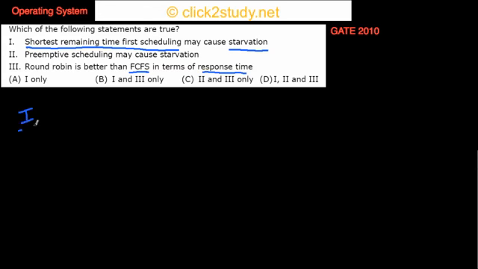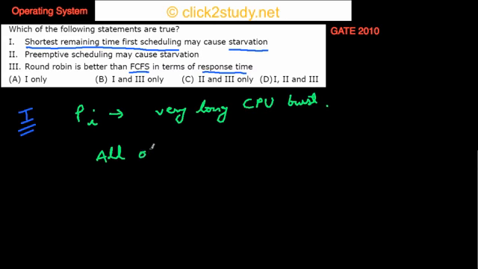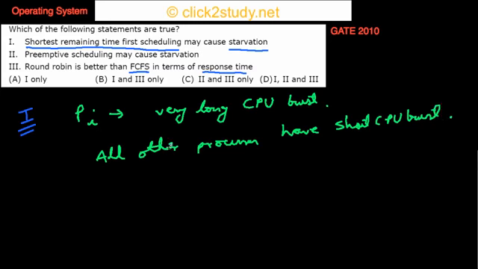So think about this. Think about a situation when you have many processes, and there is some process, let's say some process pi, which has a very long CPU time. It needs a very long CPU burst, and all these other processes keep on coming that have very short CPU burst. So think about this case. What will happen?